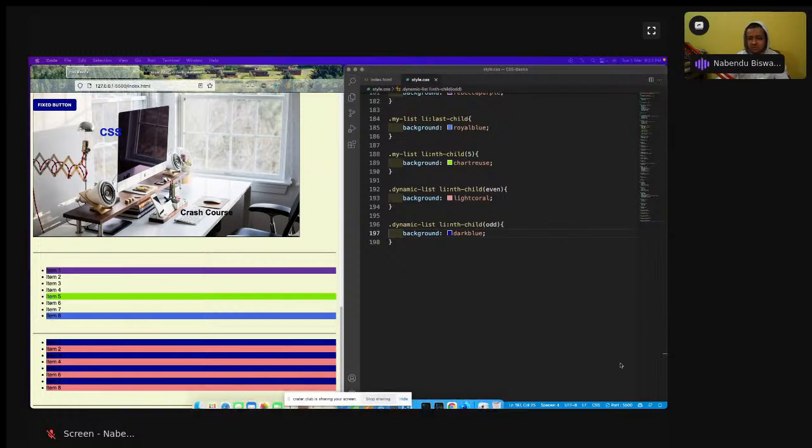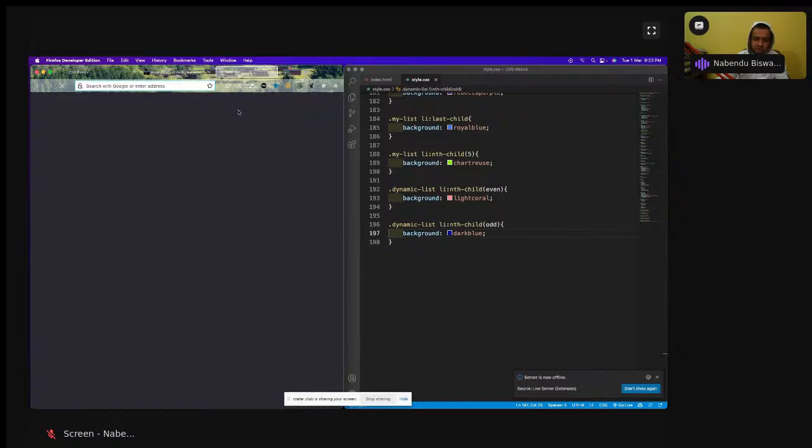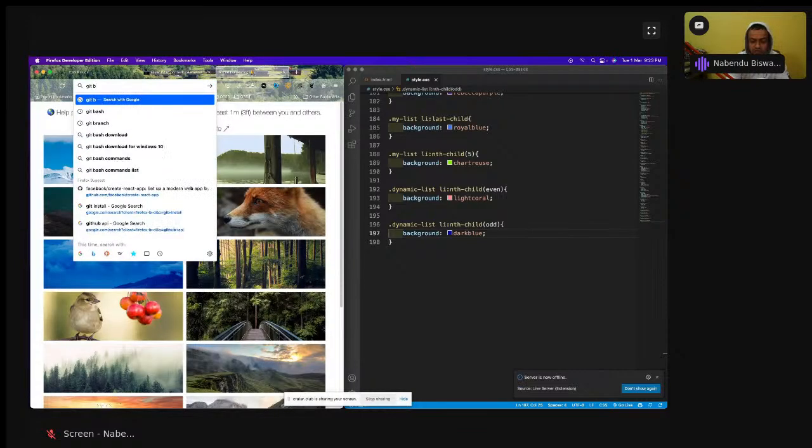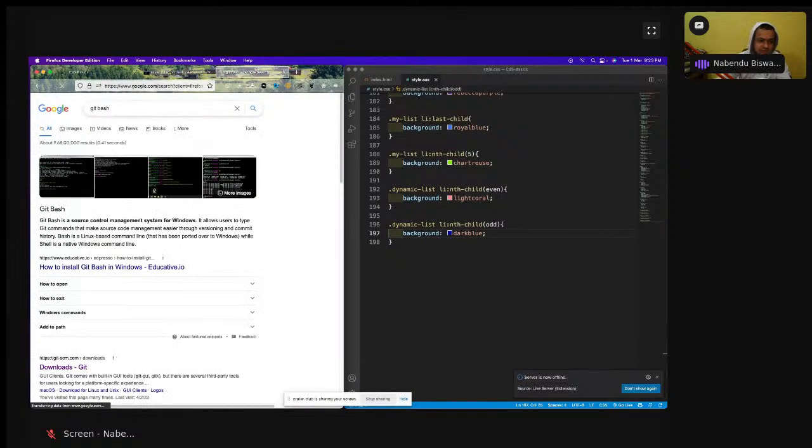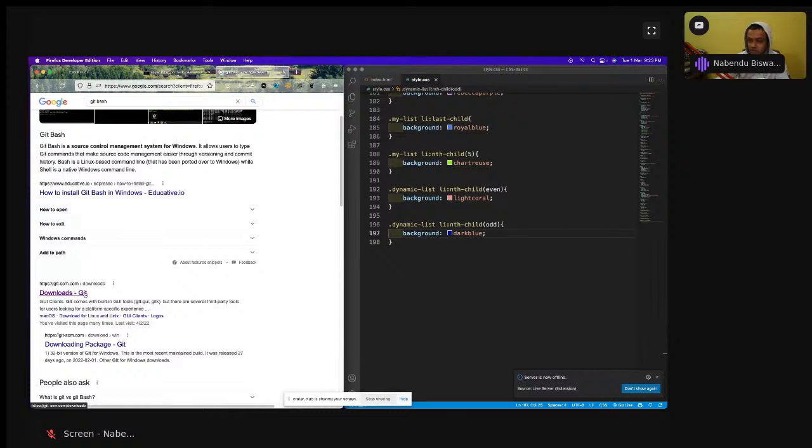And now, as I've told, I'm going to tell a bit about GitHub. So let me do that. You should dispose it off. And then for GitHub you have to install Git and all. If you're using Windows, I'm not going to tell completely because I'm using a Mac right now. So you have to install Git bash. So this thing is there. You have to install this Git bash.